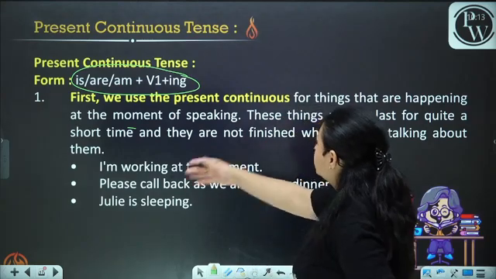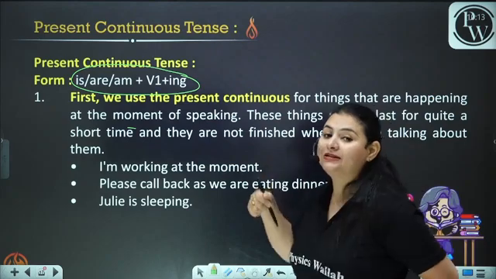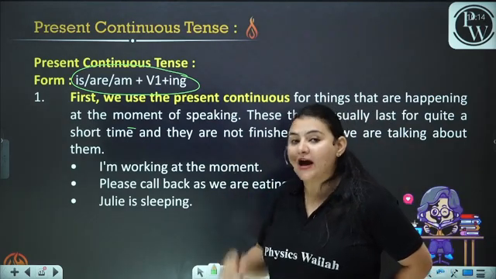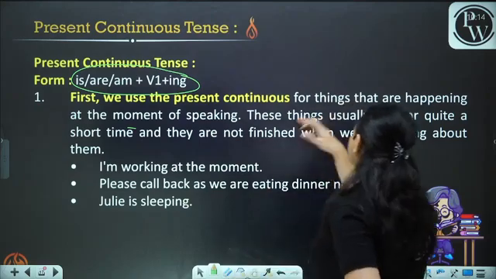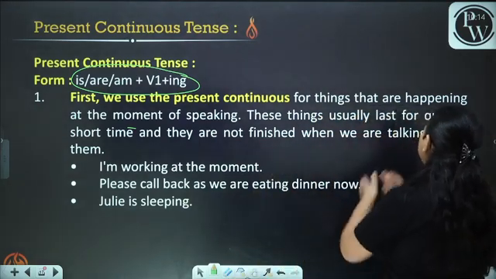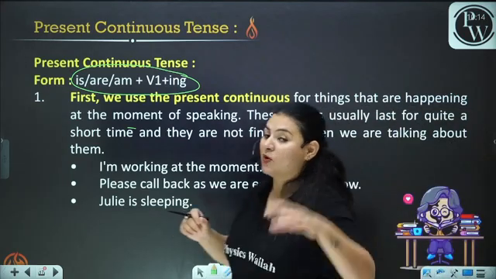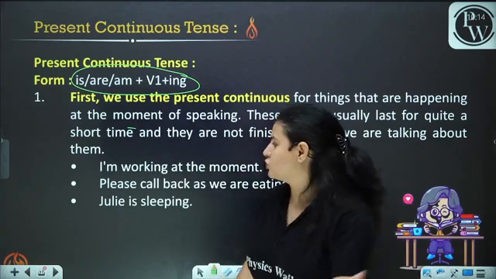First, we use the present continuous for things that are happening at the moment of speaking. While we are speaking, the event is taking place. These things usually last for quite a short time and they are not finished when we are talking about it. It is going on. That is why we put ing with it.